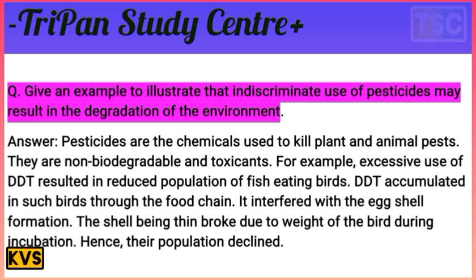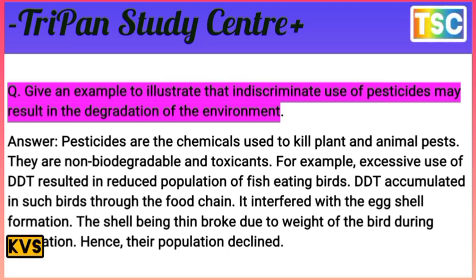Pesticides are chemicals used to kill plant and animal pests. They are non-biodegradable and toxic. For example, excessive use of DDT resulted in the reduction of the population of fish-eating birds.